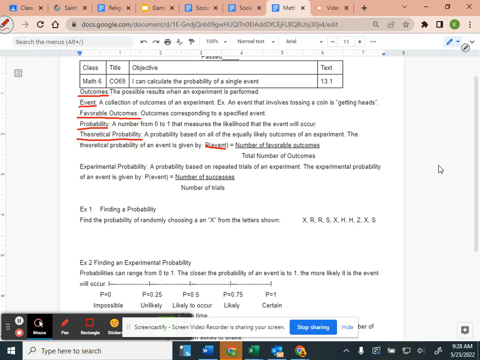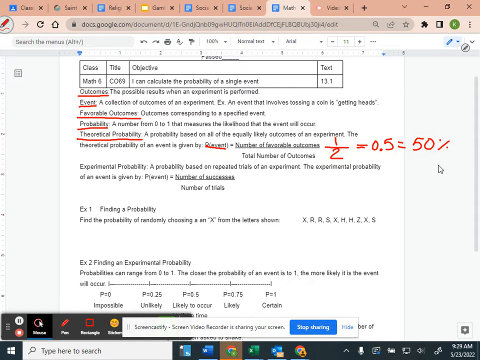How many outcomes would there be? 2. Yeah, 2. You could get heads, you could get tails. So the number of favorable outcomes would be 1, and the total is 2. So it would be a half. So the probability is a half. If we do the division, we get 0.5, which is 50%.